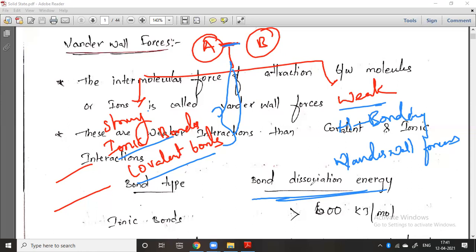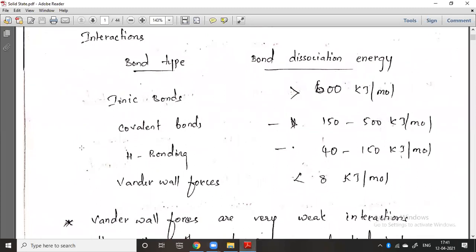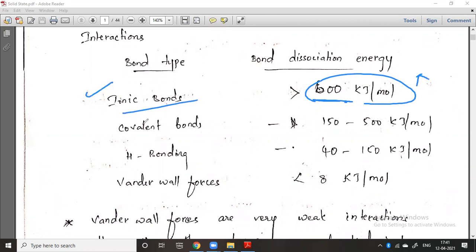So here I have written the bond dissociation energy of them. You can check here. See here, the bond dissociation energies are given. Very simply, for the ionic bond, the bond dissociation energy is greater than 600 kilojoules per mole. That is very, very high. A very high amount of energy is required to break this ionic bond. After that, 150 to 600 in between is the covalent bond. Compared with ionic bonds they are weaker, but they are very much stronger compared with the hydrogen bond and van der Waals forces.